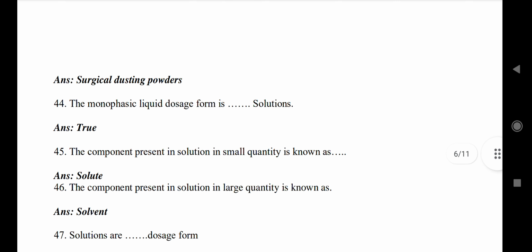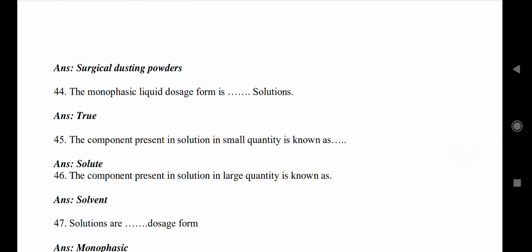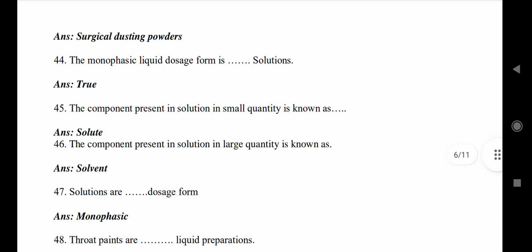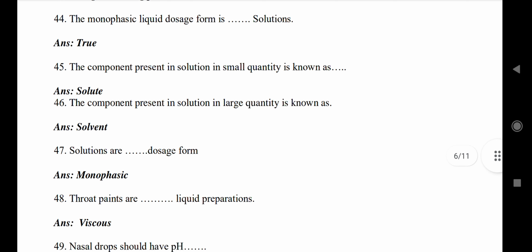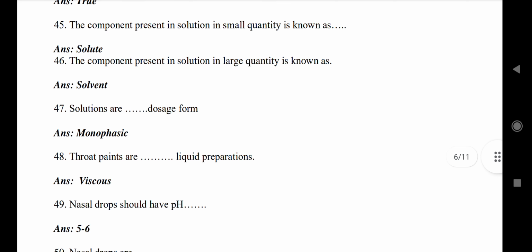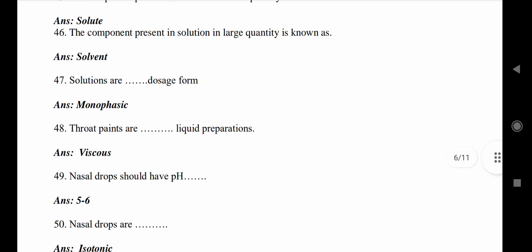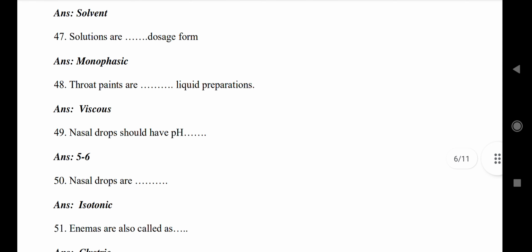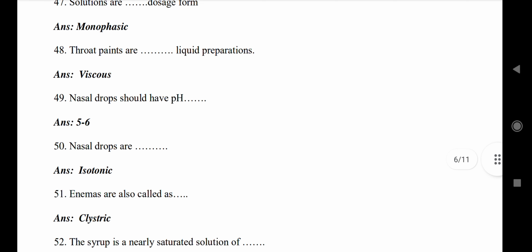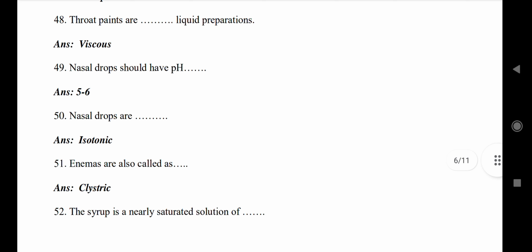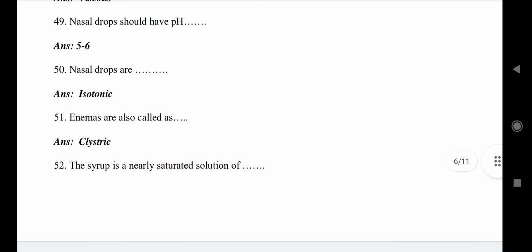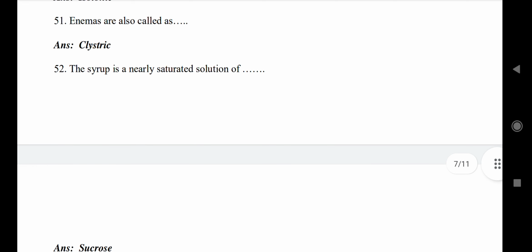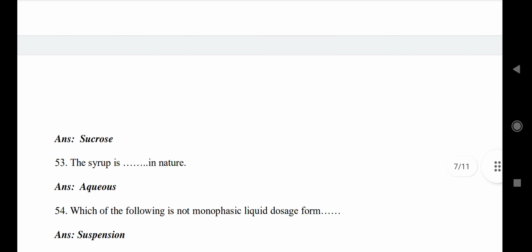The monophasic liquid dosage form is a solution. True. The component present in solution in small quantity is known as solute. The component present in large quantity is known as solvent. Solutions are monophasic dosage forms. Throat paints are viscous liquid preparations. Nasal drops should have pH 5-6. Nasal drops are isotonic. Enemas are also called evacuants. Syrup is a nearly saturated solution of sucrose. Syrup is aqueous in nature.